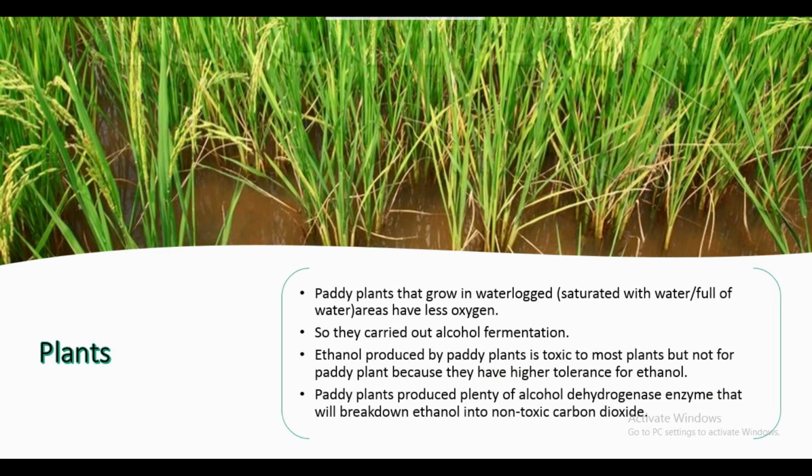In plants, how does alcohol fermentation happen? The paddy plant grows in waterlogged places, or areas saturated with water, which have less oxygen. So they carry out alcohol fermentation. The ethanol produced by paddy plants is toxic to most plants, but not to the paddy plant, because they have a higher tolerance for ethanol.